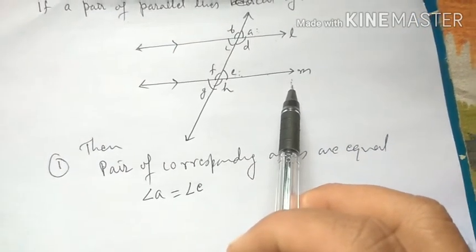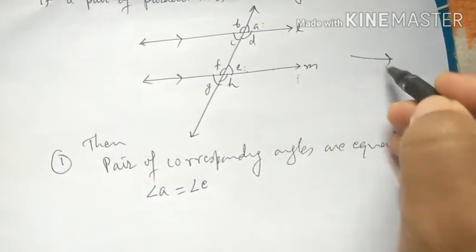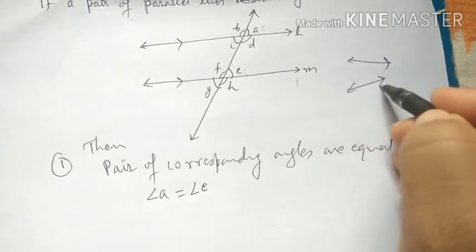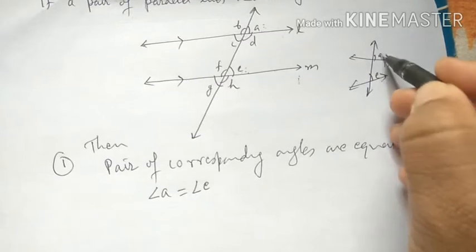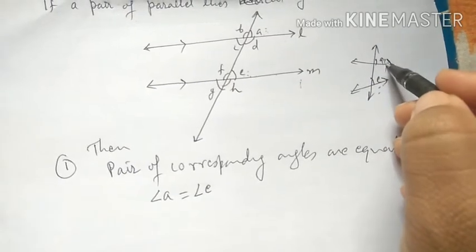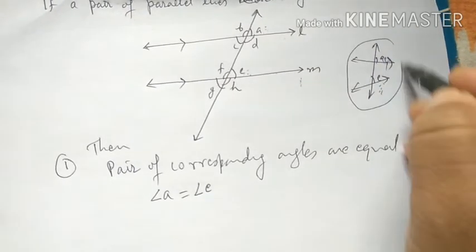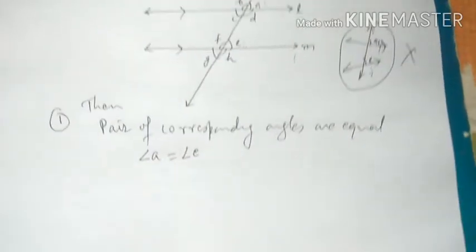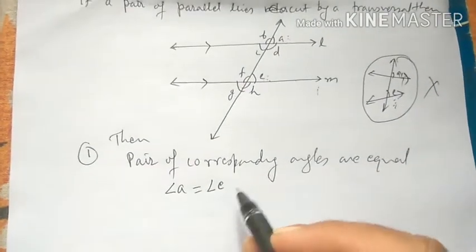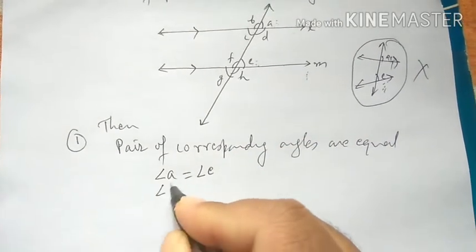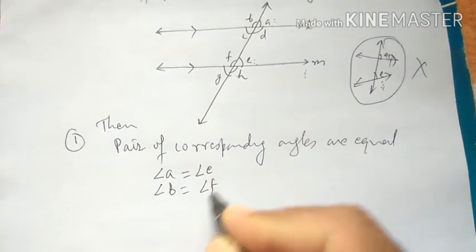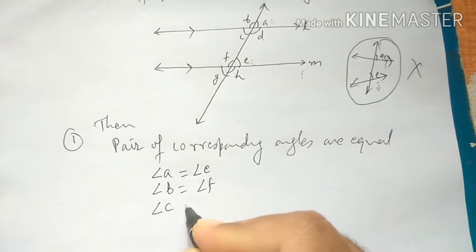Okay, so note this. Suppose this line and this line, these two lines are not parallel. So in this case, these two angles will not be equal. Okay, so note clearly. Now the second pair of corresponding angles is B and F. So angle B must be equal to angle F. What is the corresponding angle of C?